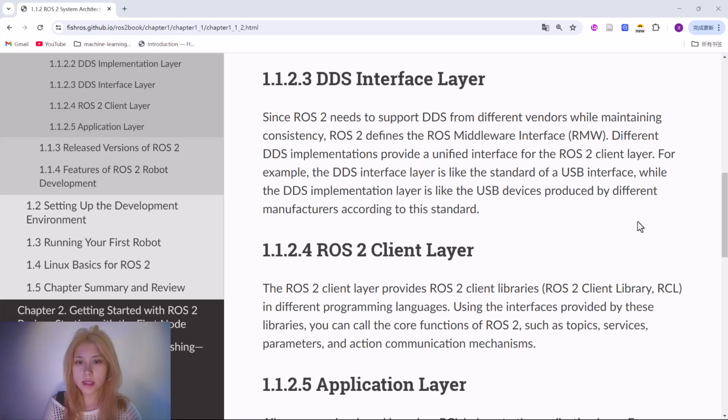Since ROS2 needs to support DDS from different vendors while maintaining consistency, ROS2 defines the ROS middleware interface, which is RMW. Different DDS implementations provide a unified interface for the ROS2 client layer. For example, the DDS interface layer is like a standard of a USB interface, while the DDS implement layer is like the USB devices provided by different manufacturers according to this standard.